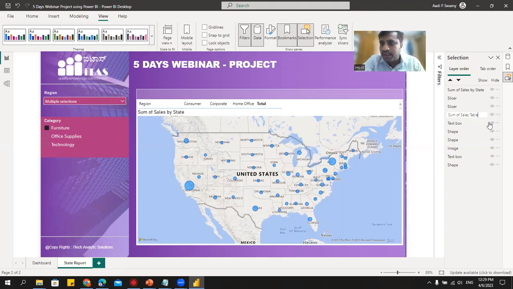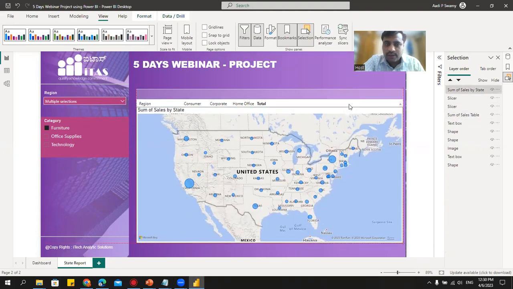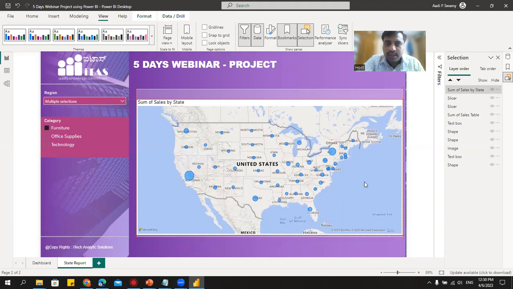I'm just naming it. We can name that by using this selection tab. Okay, so I have one table and one map here. This is my map and this is my table. See carefully what I'll do. Let me go here. I will try to align this, keeping one above the other.